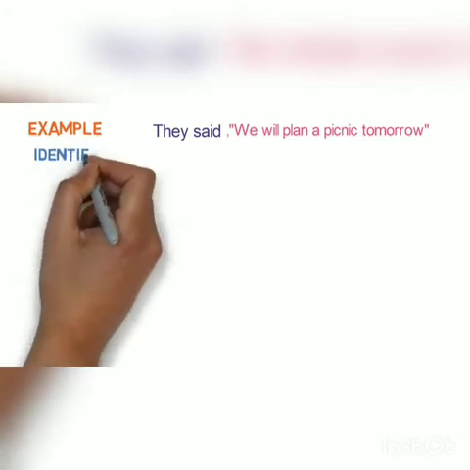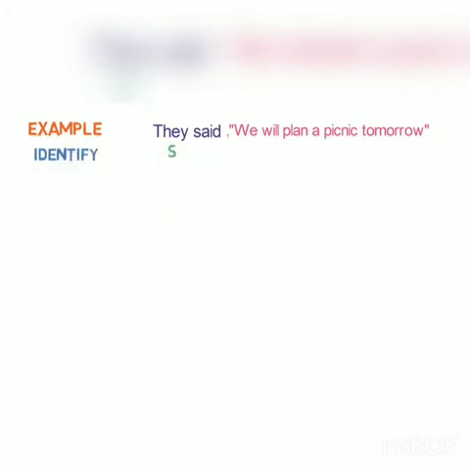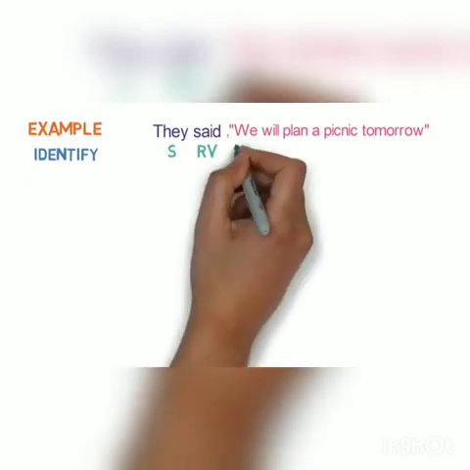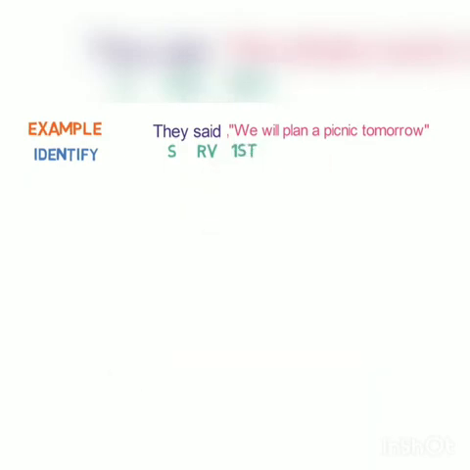Let's look into the next example. They said we'll plan a picnic tomorrow. First step is of identification. Here they is the subject, said is the reporting verb, we is first person in the reported speech, and as said is in past form, we need to check the tense of reported speech. It is in simple future tense.